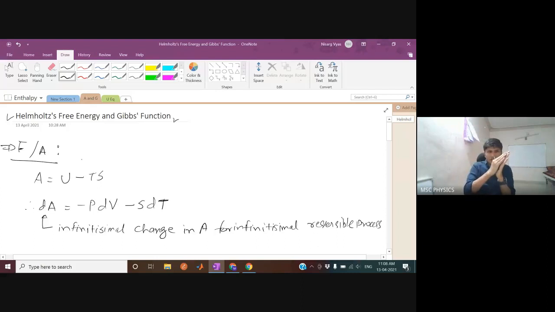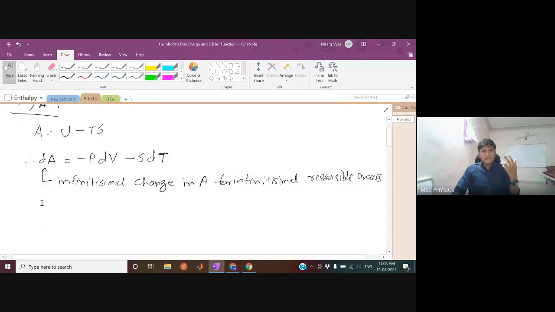It is always reversible. You can take the piston out by a very small tiny amount, then you can press the piston inside again by a very small tiny amount. The system will again regain its original position. So that quasi-static process is an example of infinitesimal reversible process. So generally, for infinitesimal reversible process the change is written as dA equal to this. So what does this dA mean? You have to get it clear in your head. So that's why I wrote it.